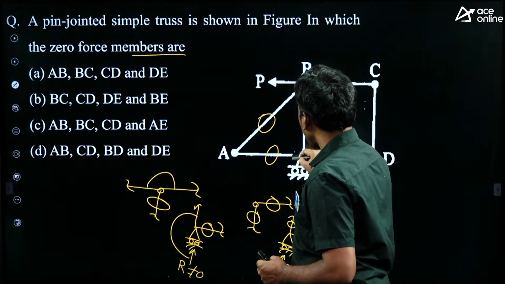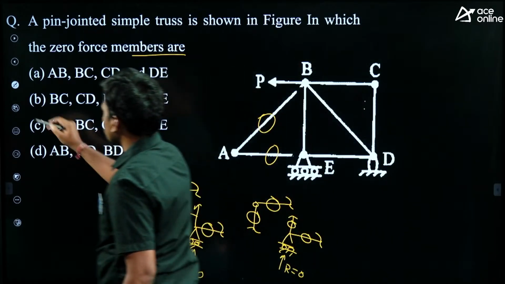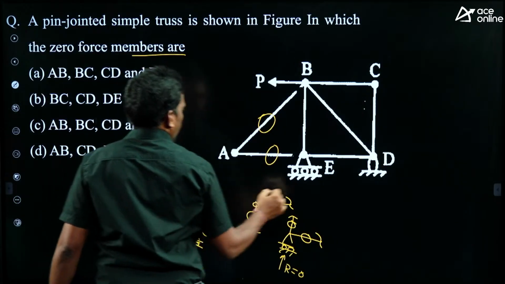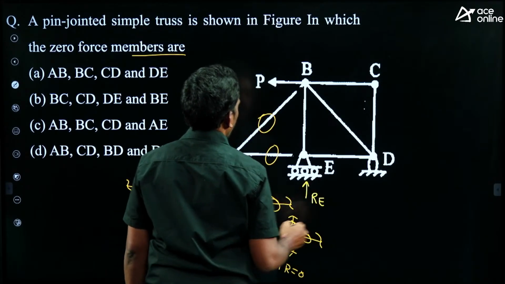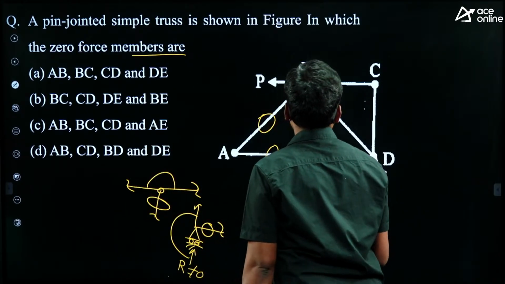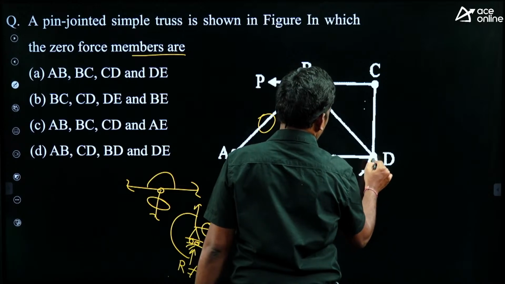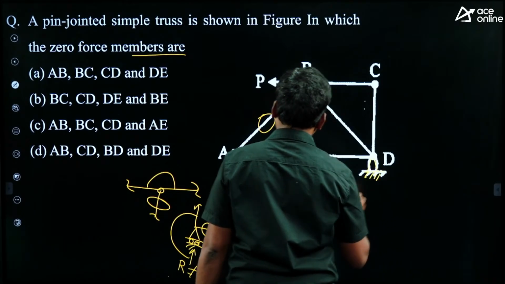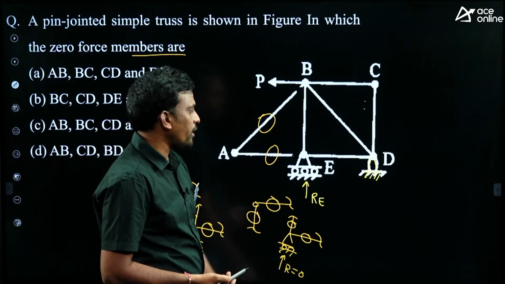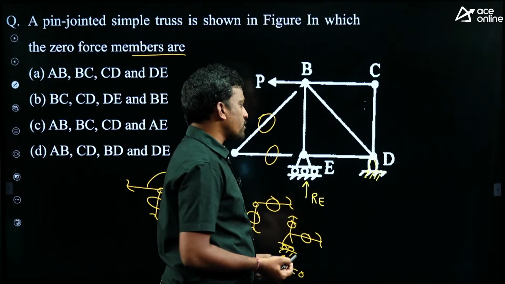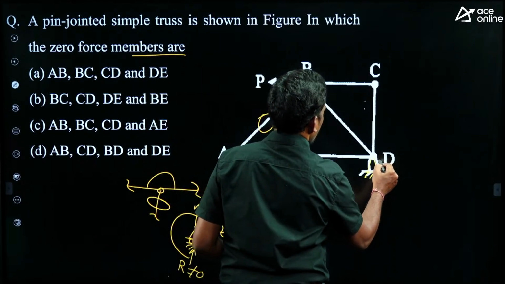Okay, students, after removing 0 force members, here there is a vertical reaction RE, okay, and this is not roller support, this is the hinged support only. If it is roller support, then it will become unstable structure, okay. So this is not roller, this is hinged support. Then here number of reactions are 2.